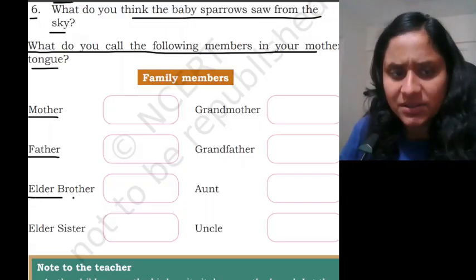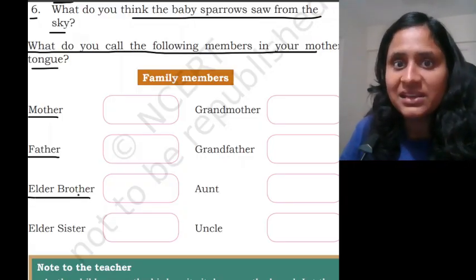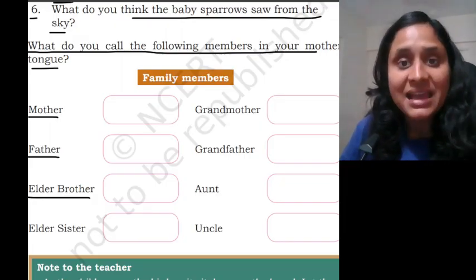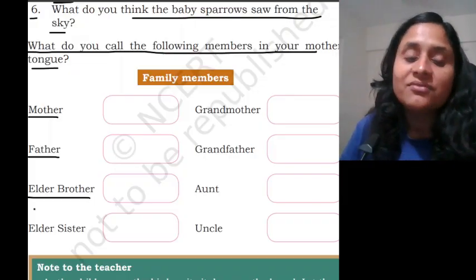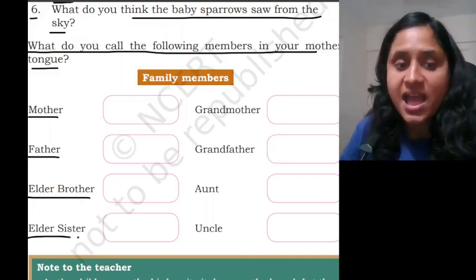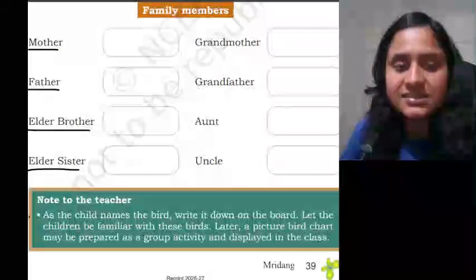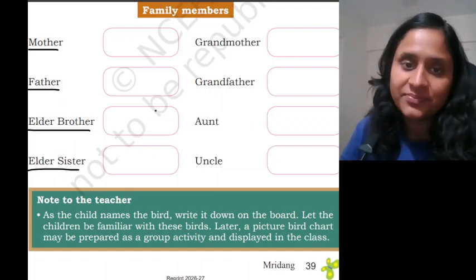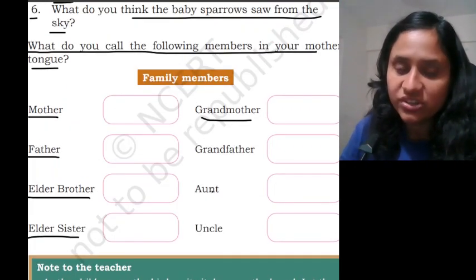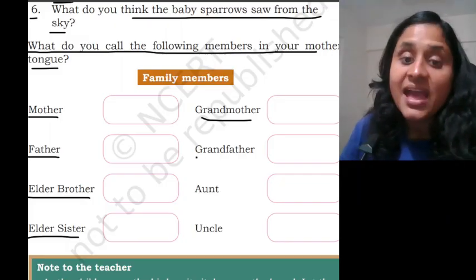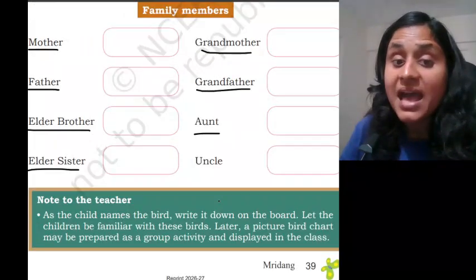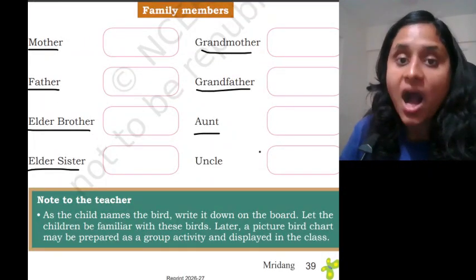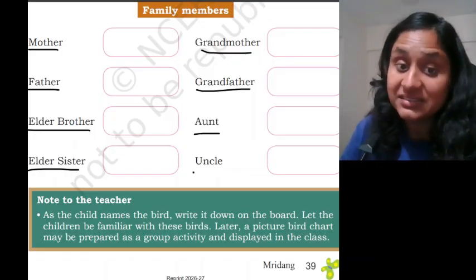Okay. Elder brother. You know, in one language, in Malayalam, elder brother is called Hausu. But in my language, we call him bhaiya. And what do you call him in your language? Elder sister. We call her Didi here. Grandmother. In my language, I call her Dadi. And I call my grandfather Dadaji. Aunt. Maybe I can call her Bua, Mausi. It depends. And same for uncle.